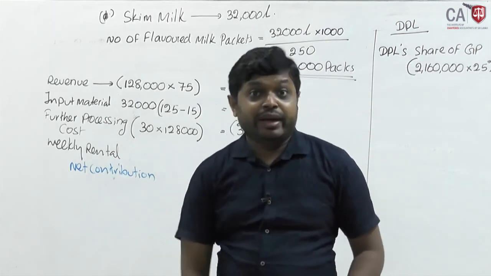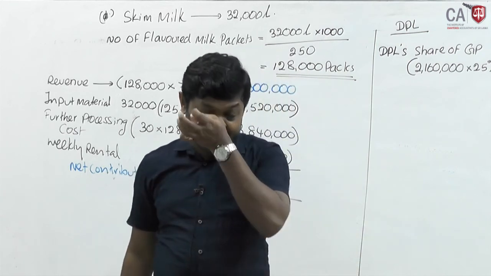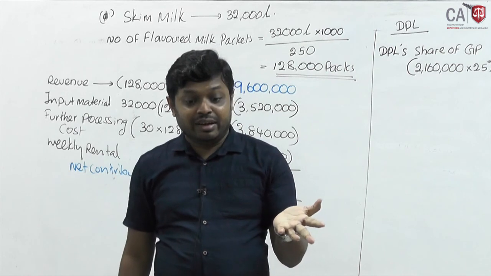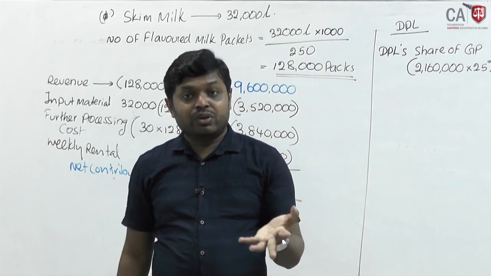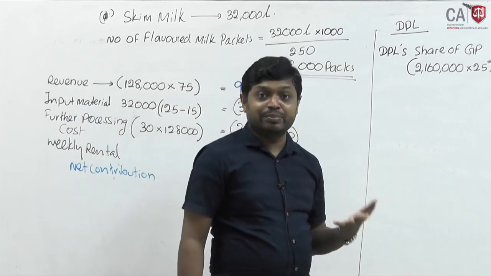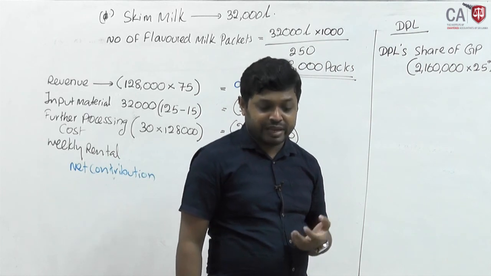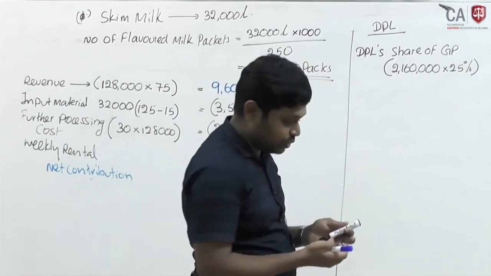Then on the other hand, while you are receiving 540,000, you will lose. Why? Earlier you had a 125 rupees selling price, now you have to sell at a lower price than you expected. 15 rupees you will lose.